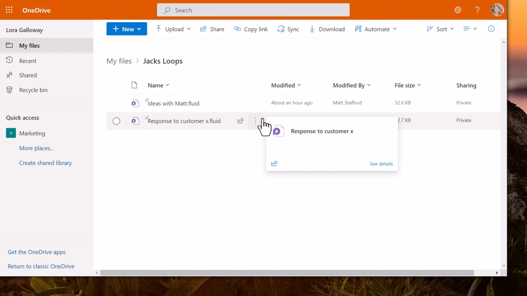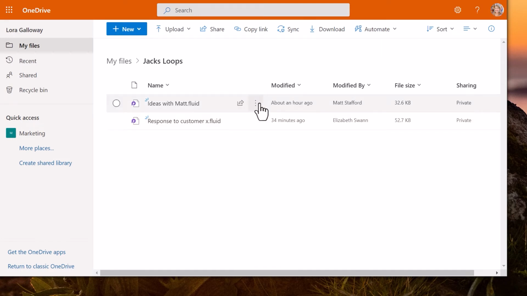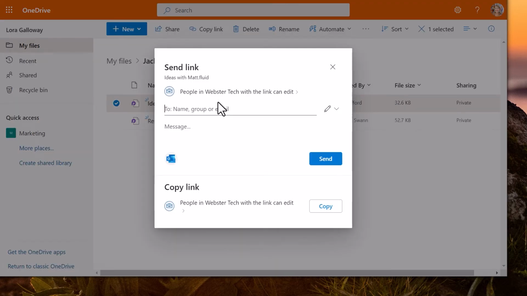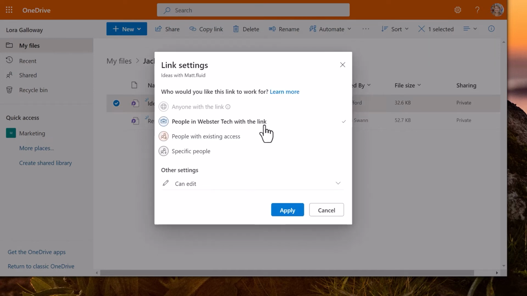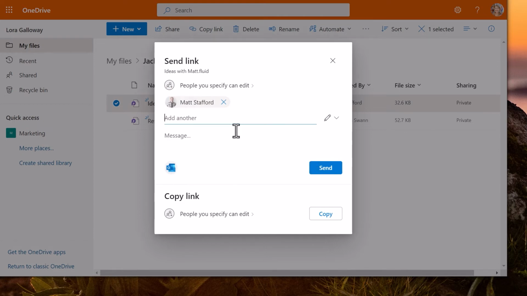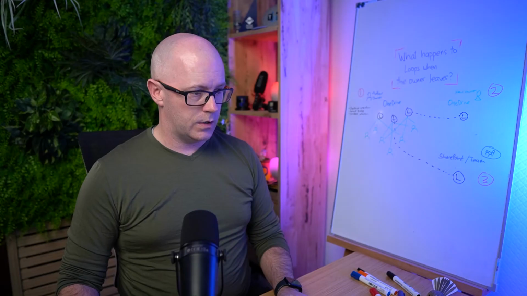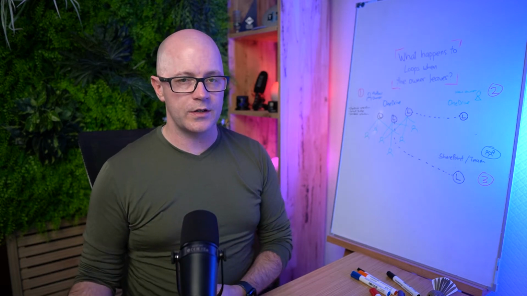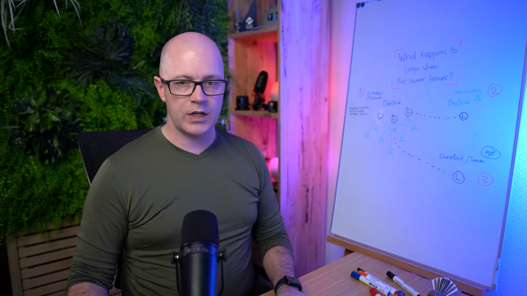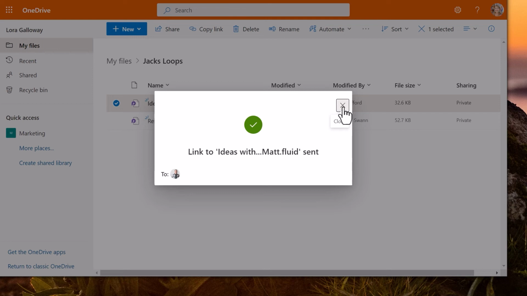As we have copied that over, we do still want to share these out with Matt and with Laura. So perhaps we can do that. We can share that this way by going in and sharing it explicitly with Matt. So let's say specific people, and then Matt, and we'll send that through. So that is what I would have expected to happen when the file was moved, and we tick that box to say share that with Matt again and let him know, notify him that it has moved.